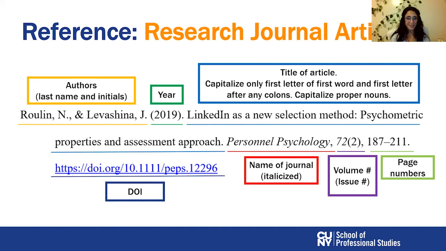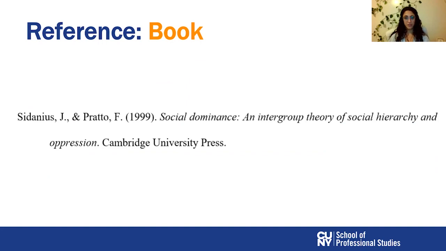Okay, finally, you have the DOI number, if you can get it. DOI stands for Digital Object Identifier. It's like a unique barcode for each journal article. So if you're looking online, you probably will find the DOI and you add it at the end of the reference. The end. Moving on.